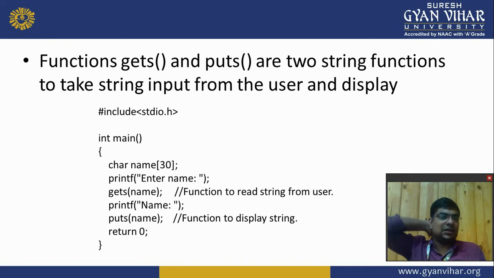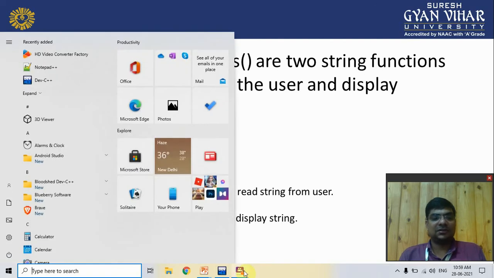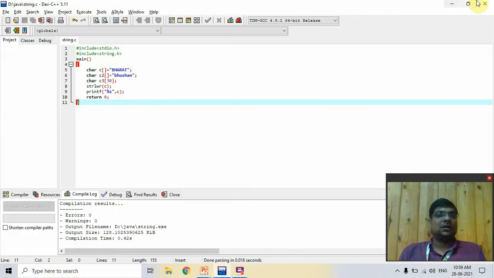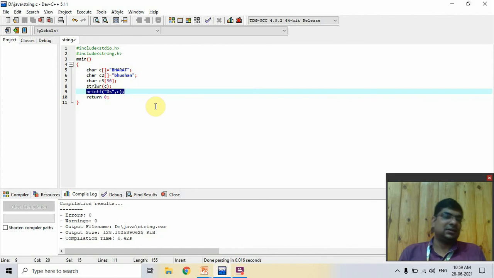Now to read any string directly and print any string without formatting, we use two things in C, that is gets and puts. For that I will explain in Dev C++. Here we are using printf. Now I use puts to print a string directly.